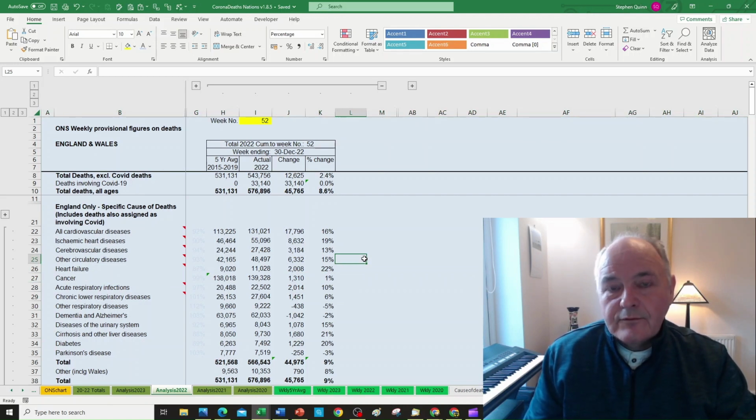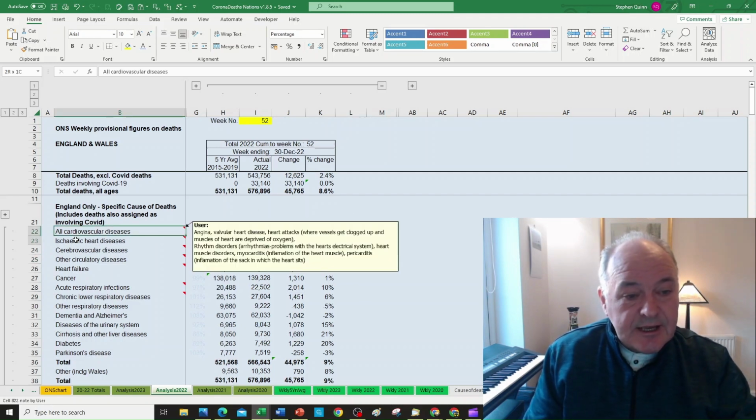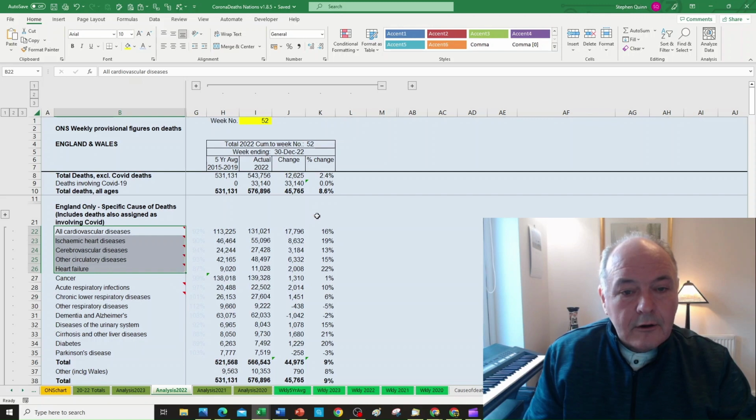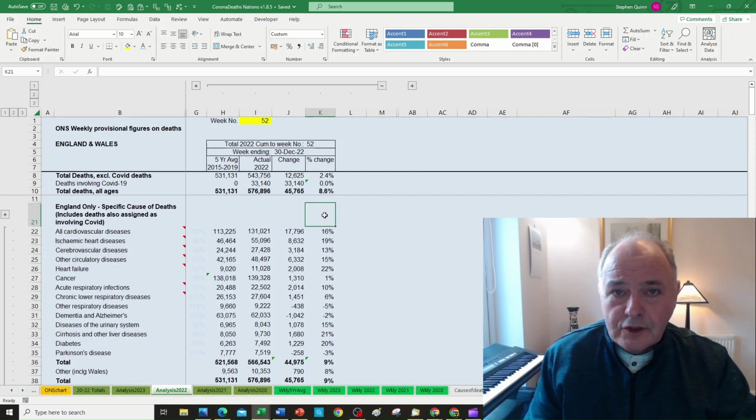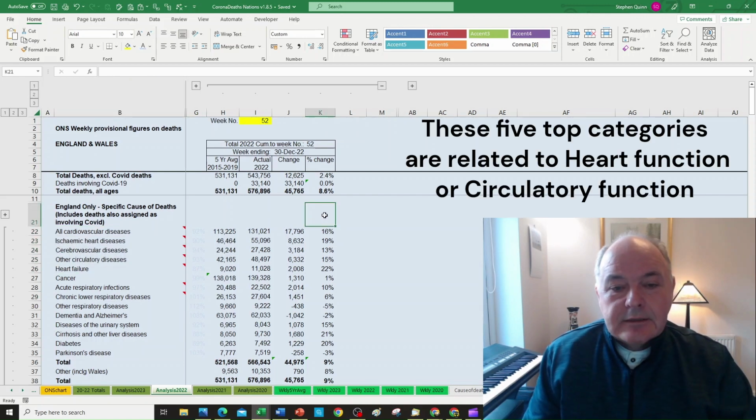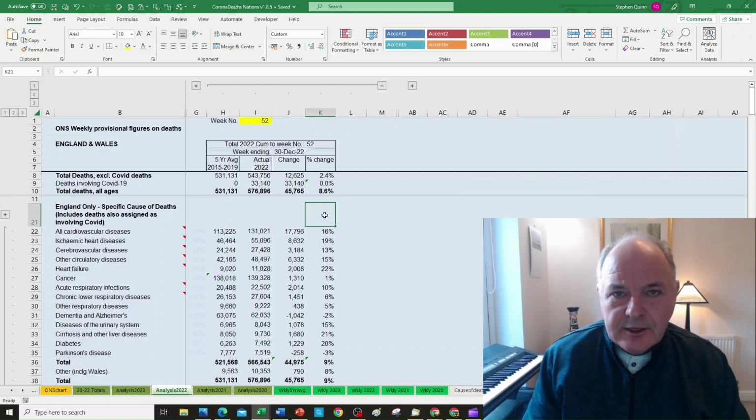This is very positive, given that there were concerns that due to the shutdown of the NHS for 2 years, more people would actually die from cancer, and this is clearly not the case for the 2022 year at least. The other important fact to note is the first 5 disease categories in this list are primarily to do with heart function or blood function, and we see substantial increases in all of these disease categories.